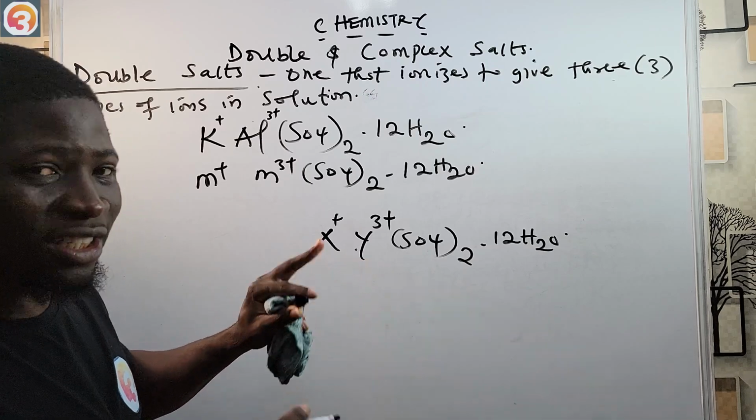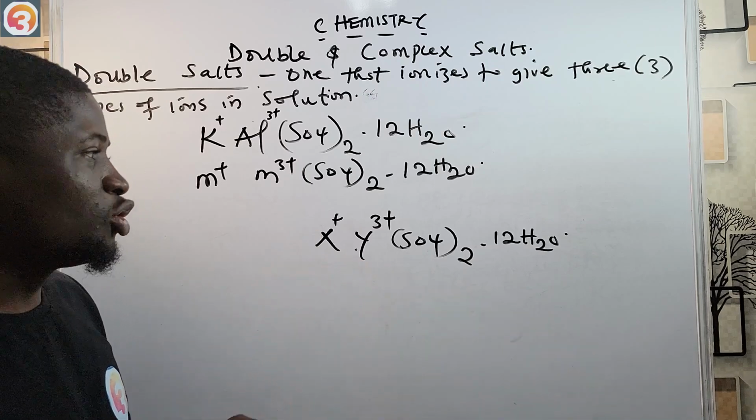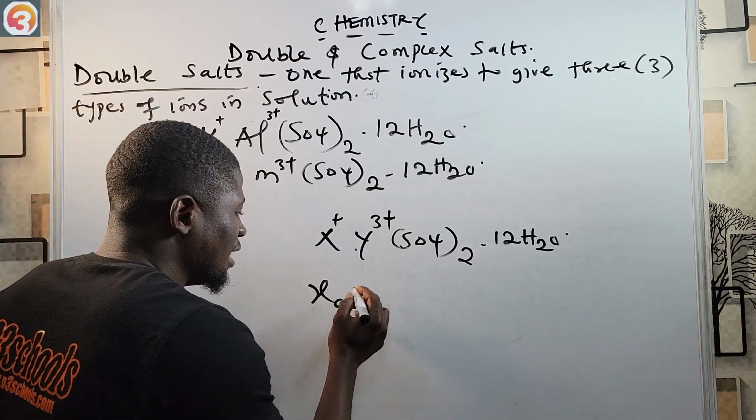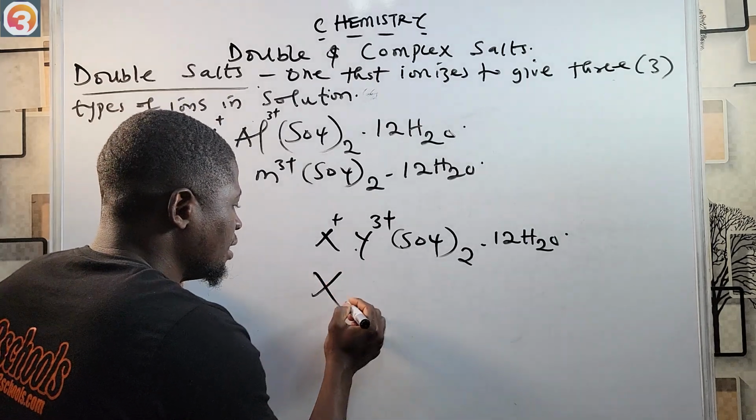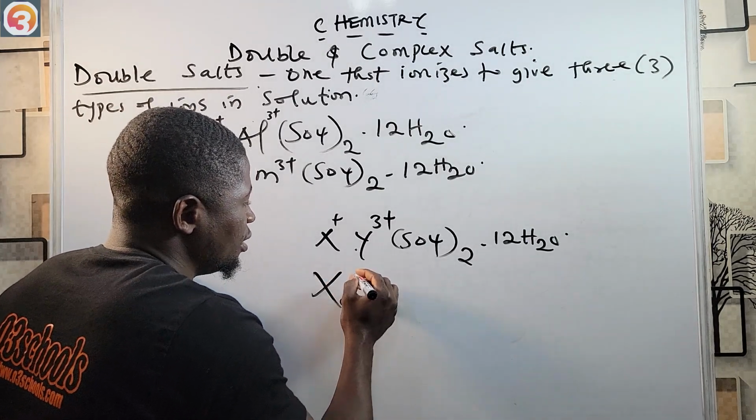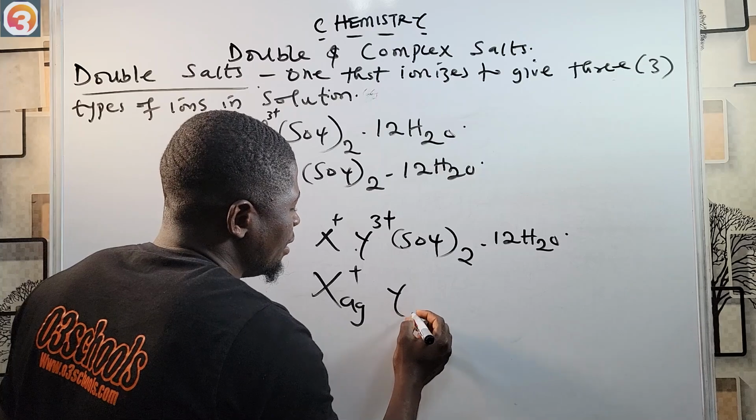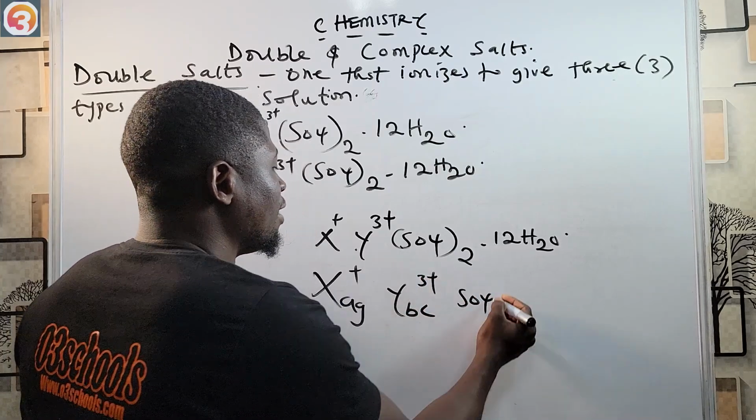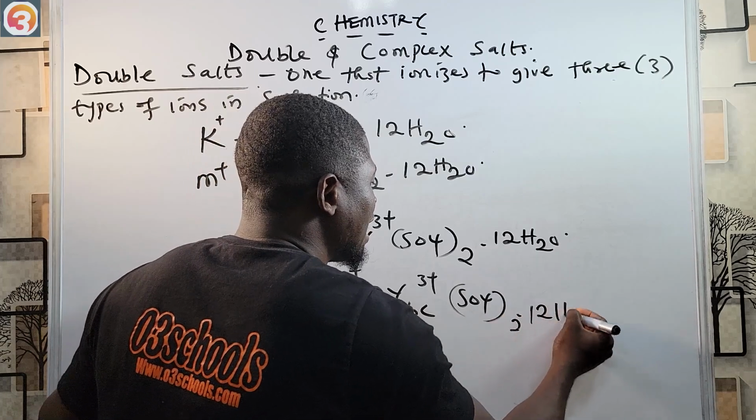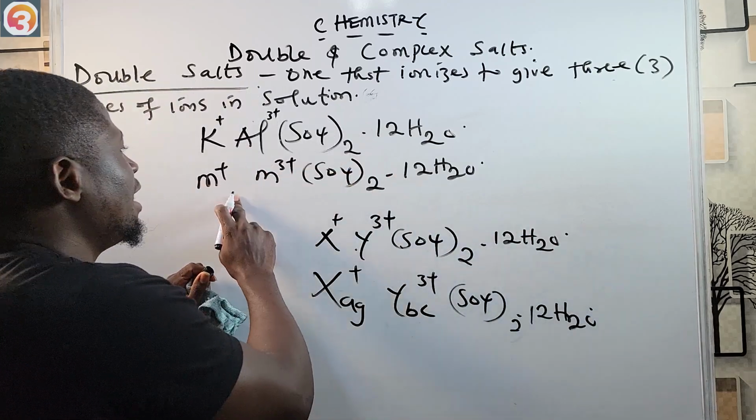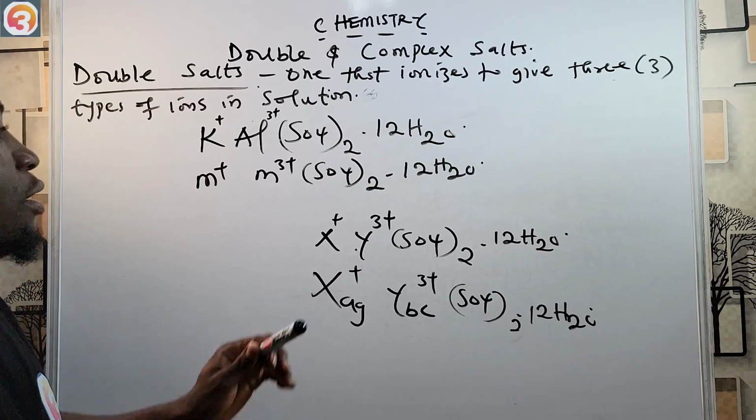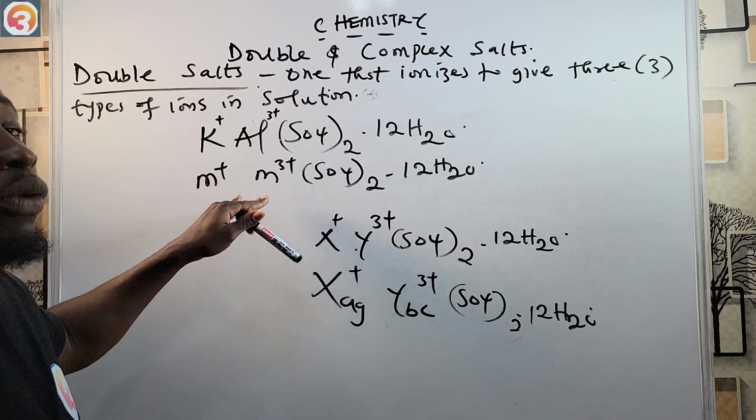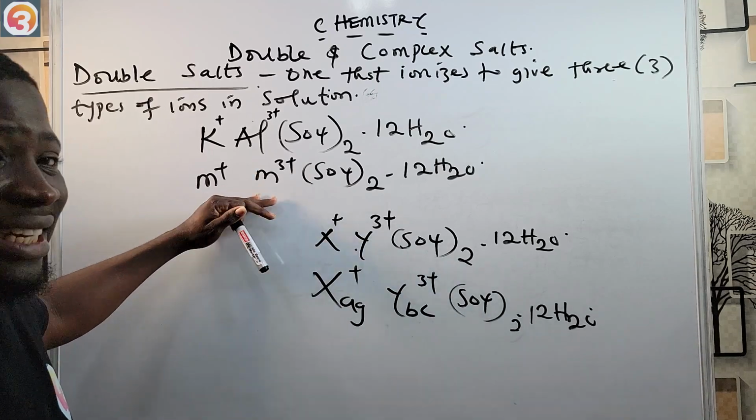We are changing letters. It's as simple as ABC. So they may want to confuse you now. They will put X A G plus Y B C 3 plus S. Anyway they come, know that alums have this general formula: M+ M3+ (SO4)2 · 12H2O. Very simple. Those are what they are called alums. Alums have this general formula.